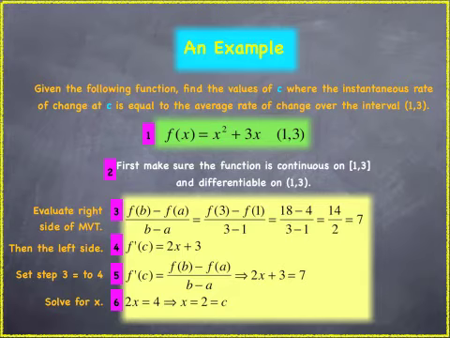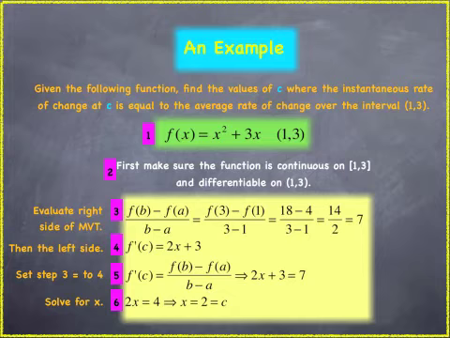If you go to step 3, we want to evaluate the right side of the mean value theorem. And if you recall, it looks like what you see in 3. In our case, a represents 1 and b is 3. A and b represent the endpoints of our interval. If we evaluate, f of 3, we plug 3 into our function, we get 18. We plug 1 into our function, we get 4. b minus a is 3 minus 1, which is 2, and we get 7.